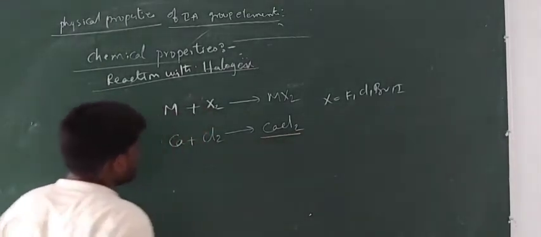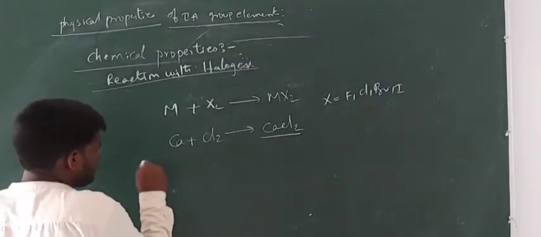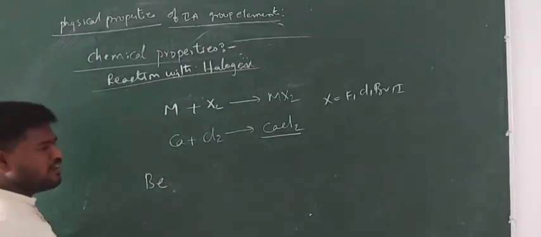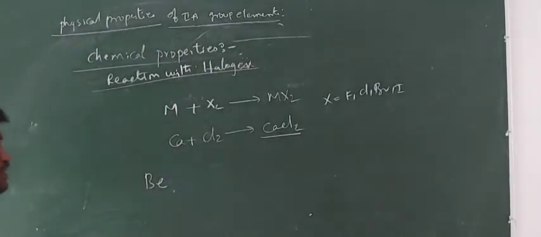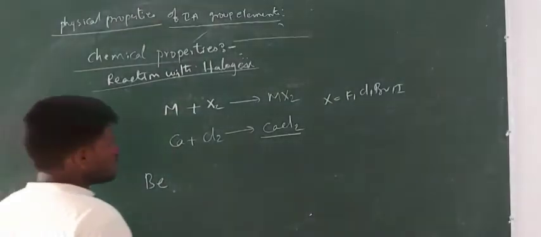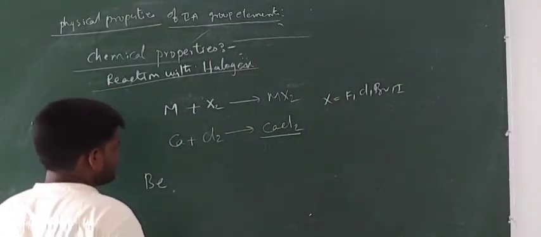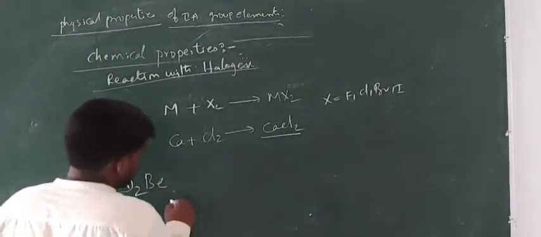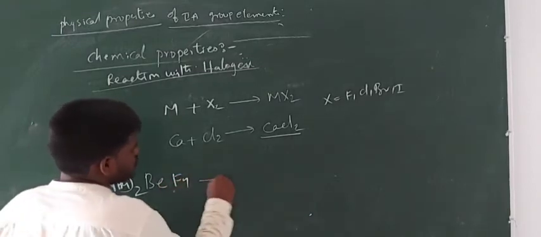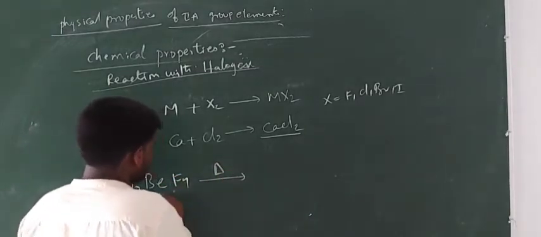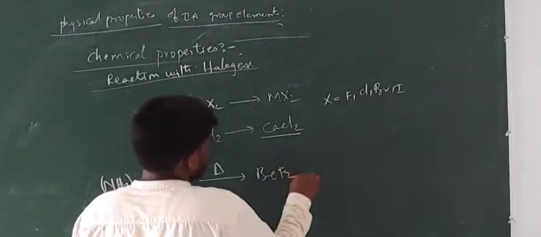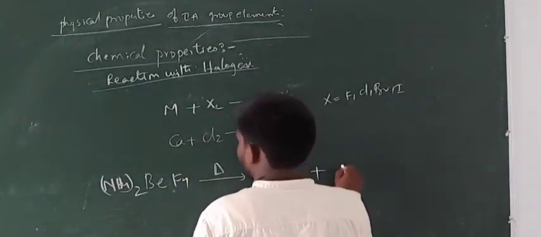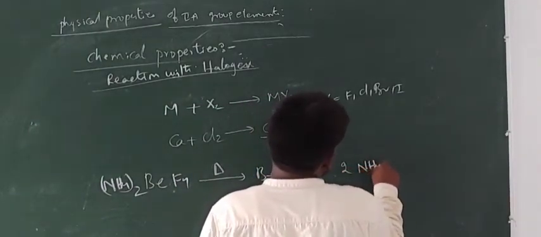So metal halides. However, beryllium won't react with the halogens directly to give the beryllium halide. But the salts of beryllium upon thermal decomposition give beryllium halides. For example, one of the salts is ammonium beryllium tetrafluoride. Upon thermal decomposition, it gives BeF2, beryllium difluoride, and 2 molecules of ammonium fluoride, NH4F.